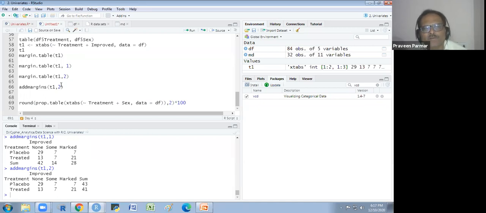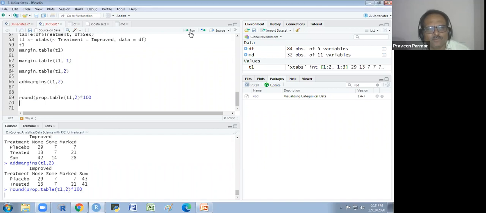Okay. Margin dot table and addmargins I have explained to you. Now here I am converting this T1. Instead of this, I will write T1. So for T1, I am taking the prop table with 2 decimal places, multiplying it by 100, and I will show you. Why?